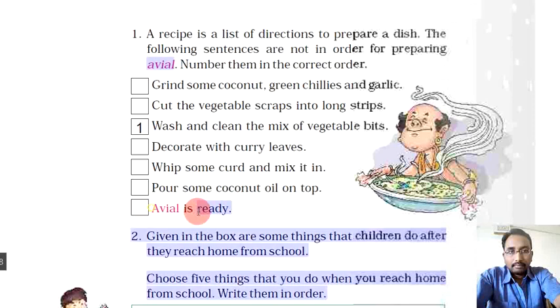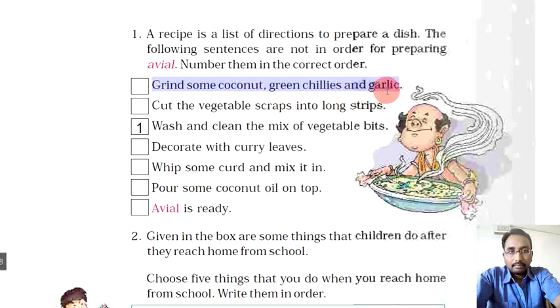Okay. So this one is the first. This one is the second. Grind some coconut, green chilies and garlic. This is the third. Then whip some curd and mix it in. This is the fourth.